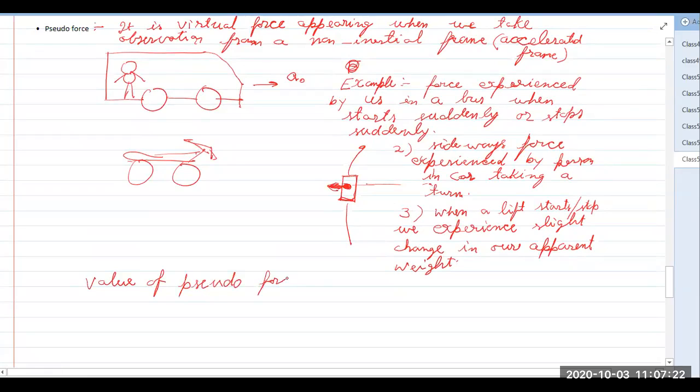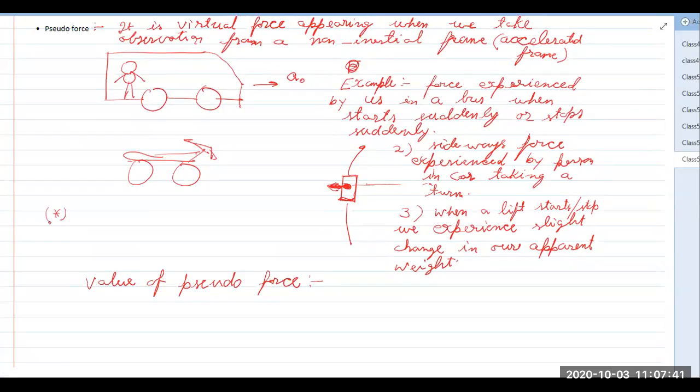This is a virtual force, so it will not have a Newton's third law pair. Okay, so you can write this as a point. It will not have an action reaction pair. Why? Because this is not actually a force. This is just an observation which gives an experience of force.